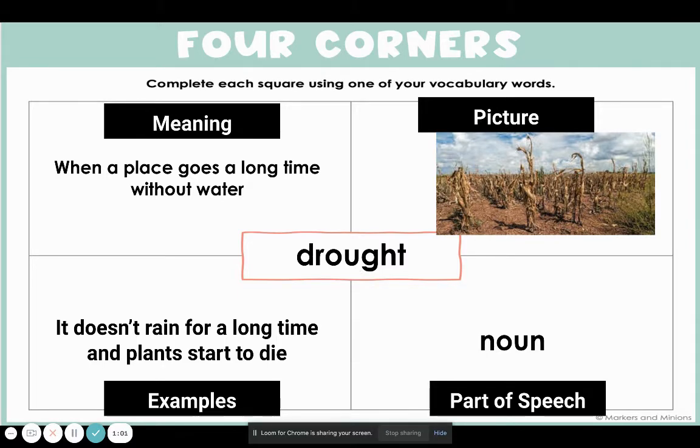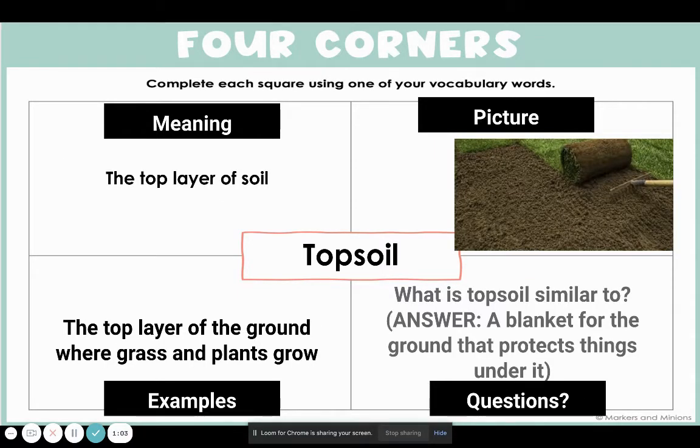And let's move on. The next word we have, friends, is topsoil. Go ahead and repeat or sign the word topsoil. And the meaning of topsoil is the top layer of soil or the top layer of the ground. You can see from the picture, this is the topsoil, this grass that's rolled up. They're putting it on top of the dirt.